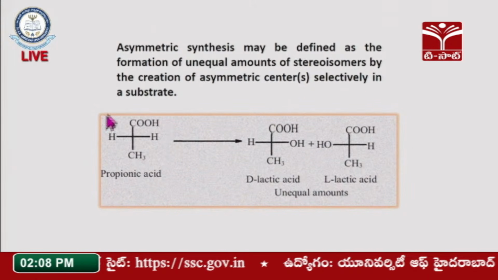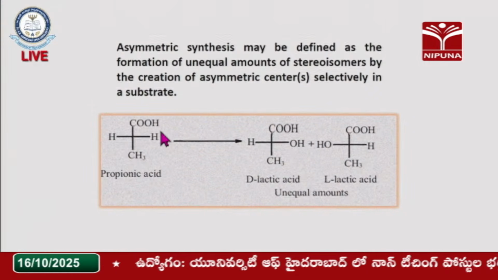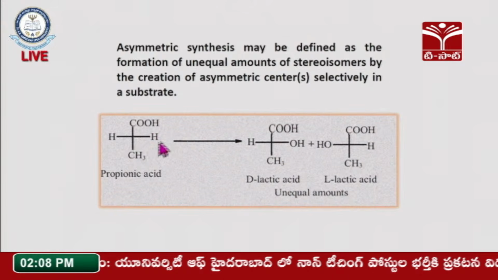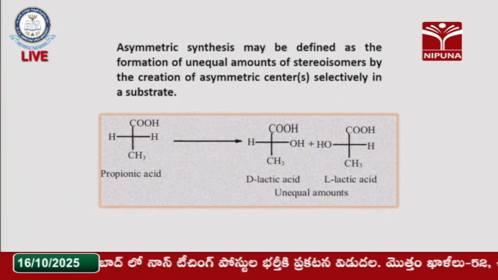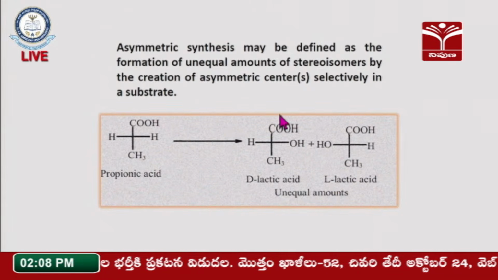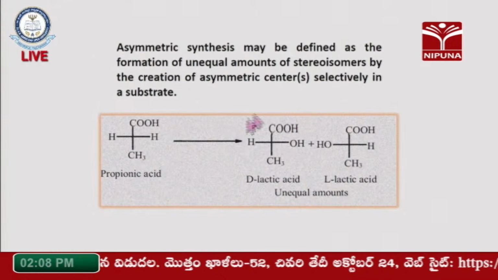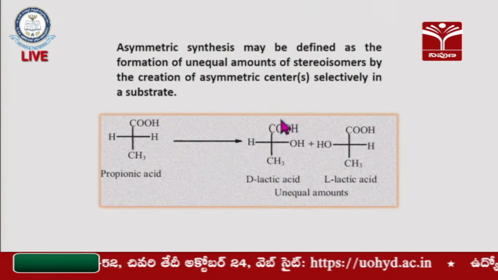So it is achiral in nature. What we are going to do here is substitute, that is, replace one of the hydrogens with an external ligand. Then it becomes chiral in nature, since all the groups are different. So it is chiral.